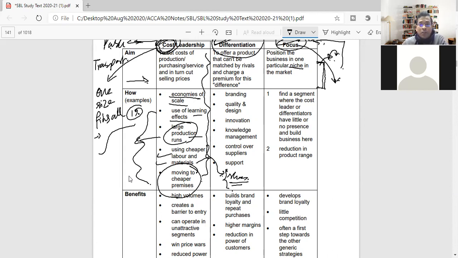Whereas electronic businesses will try to adopt a differentiation strategy, whereby there has to be a quality focus in order to cater to different consumer markets. So they offer a product that can't be matched by rivals and charge a premium for their differences. Now, that doesn't mean that at any given point of time, a company will only focus on one group. So it will not focus on group one or group two, etc.